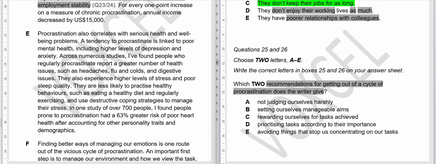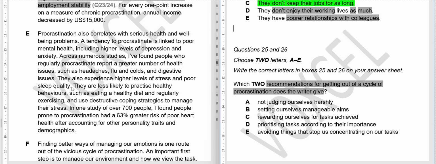Also, numerous studies have found people who regularly procrastinate report a greater number of health issues such as headaches, flu and colds, digestive issues. They also experience higher levels of stress and poor sleep quality. So these are all the problems people face who procrastinate.